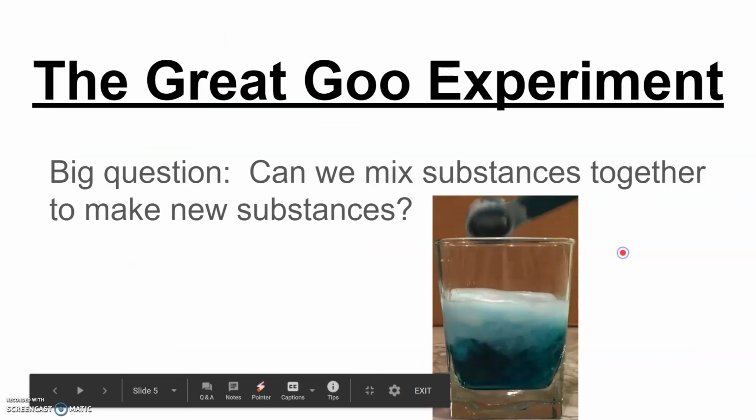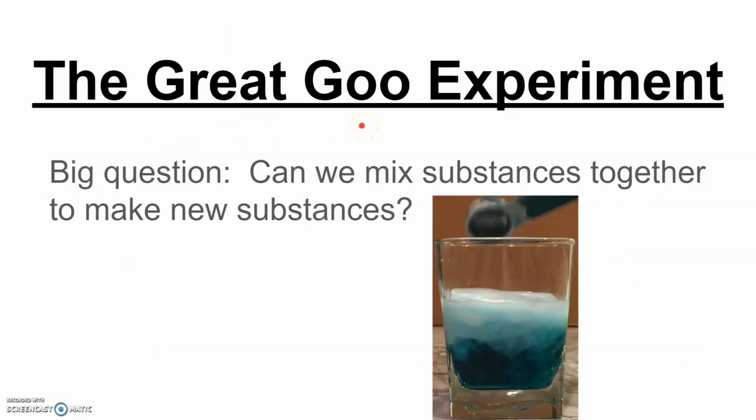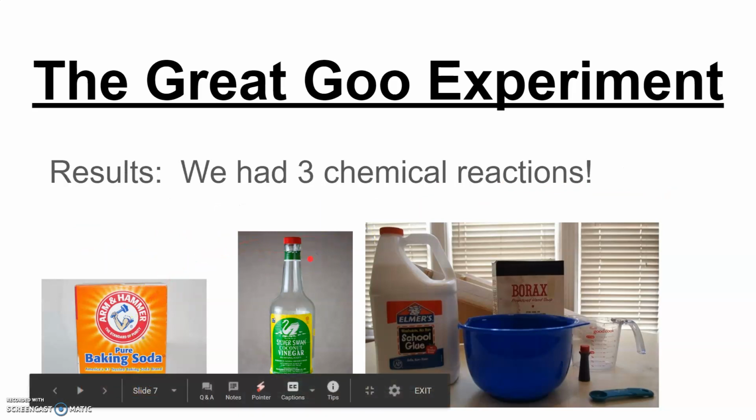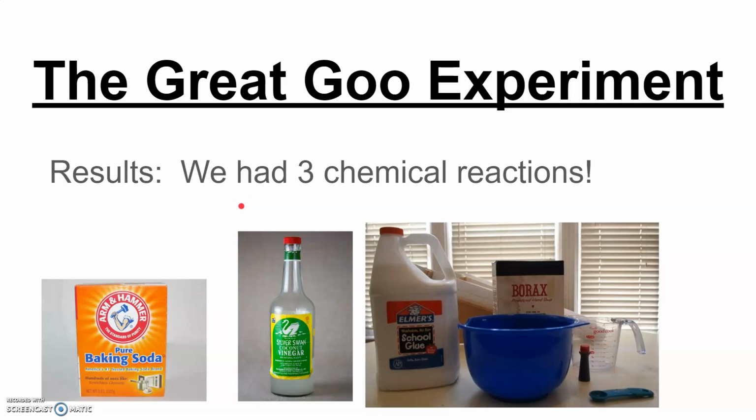So for the experiment, the Great Goo Experiment. I did the experiment for you, and you guys watched it on Edpuzzle. Our big question is, can we mix substances together to make new substances? The 5 test substances we were using were baking soda, vinegar, borax, milk, and glue. We mixed each one together, and we actually ended up with 3 chemical reactions out of all the possible combinations. So let's go over each of the reactions separately and what new stuff was made.